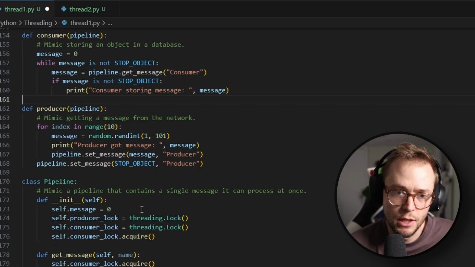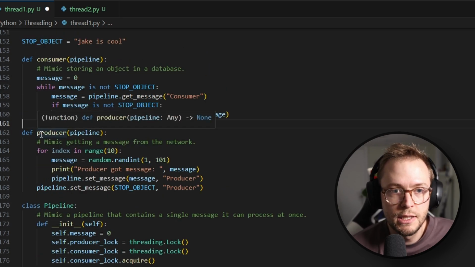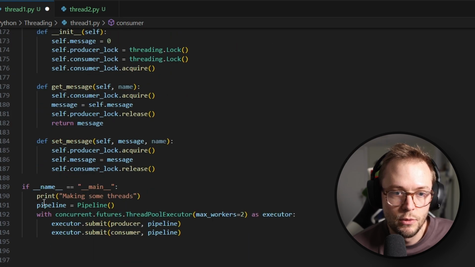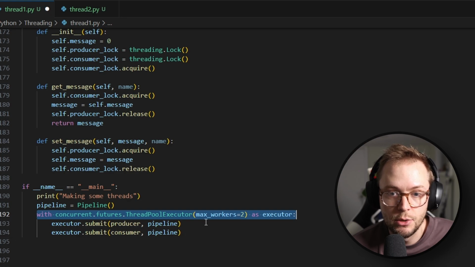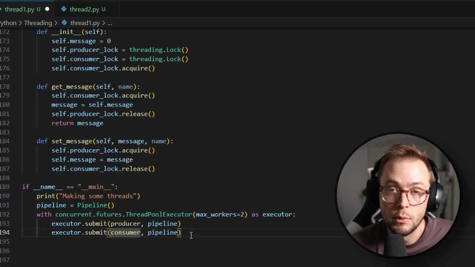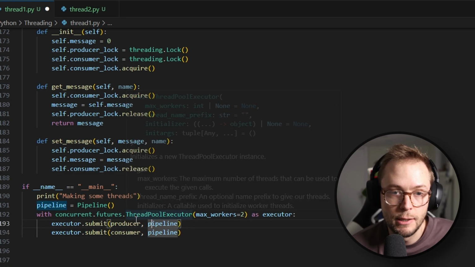Basically how this works, there's a lot of code here, but it's pretty simple. Here we're just creating a pipeline, and then we're creating 2 max workers, and we're calling execute, one with the producer and one with the consumer, and we're passing the pipeline.